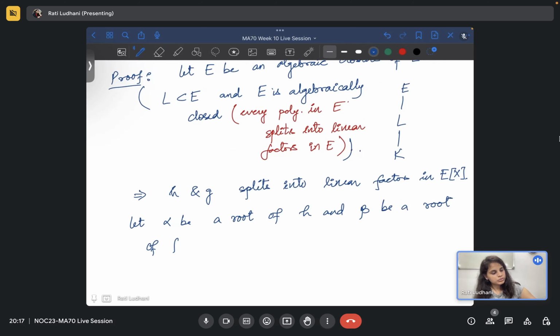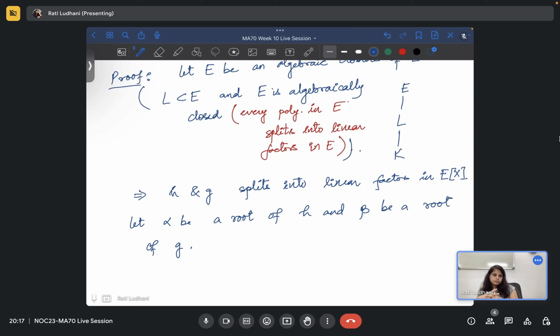Let beta be a root of g. So what we are doing, we want to go from h to g. What we know about automorphisms is that for every irreducible polynomial, a root will map to any other root of that polynomial, right? We have this property from the automorphism theory.